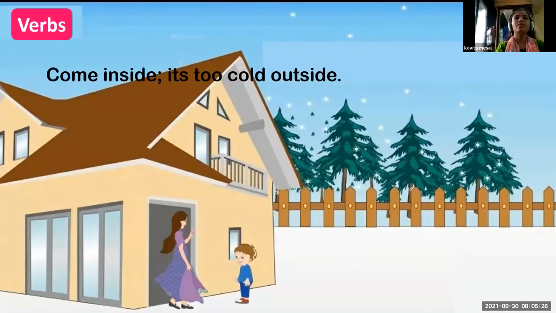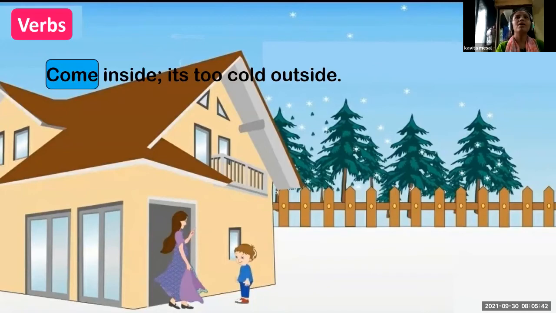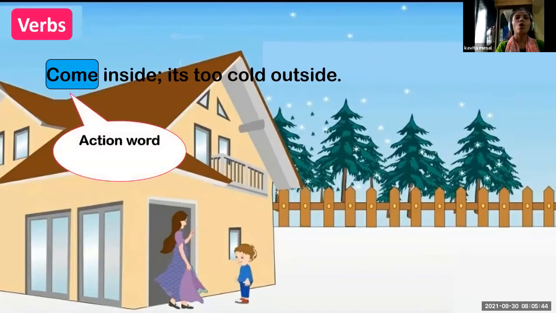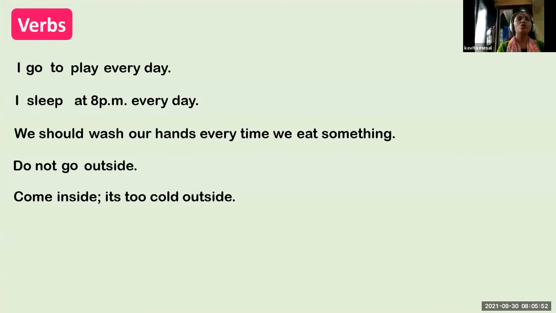Come inside. It's too cold outside. So here, what is the action word? Can anyone tell what is the action word in this sentence? Come. Very good. So come is the action verb. I go to play every day. I sleep at 8 p.m. every day.